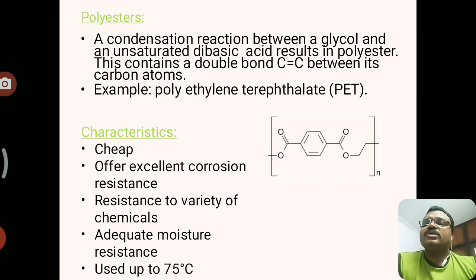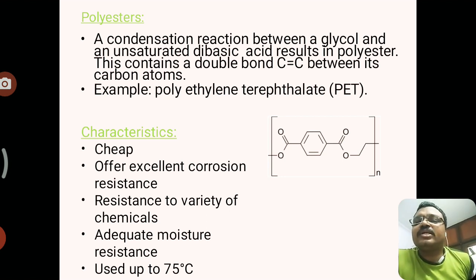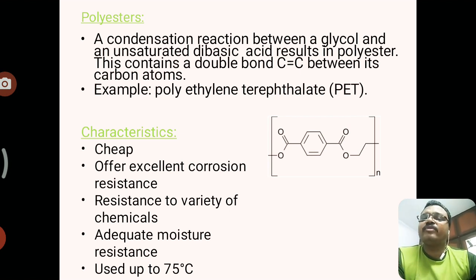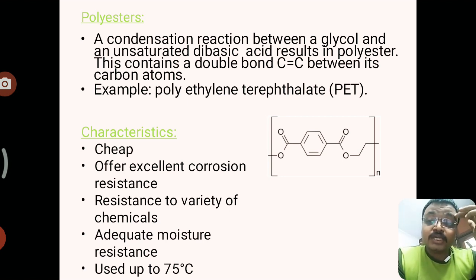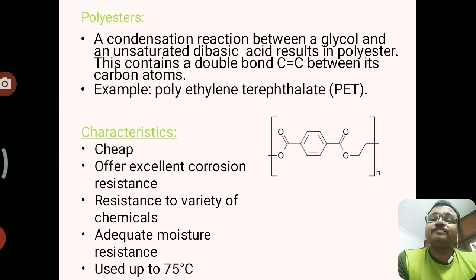Next, the second type is the polyesters. A polyester results from a condensation reaction between a glycol and unsaturated compounds. The main characteristics are that it is very cheap compared to the other thermosetting resins, offers excellent corrosion resistance, has resistance to a variety of chemicals, and is used up to 75 degrees centigrade. But the temperature is somewhat lower than the other polymer resins.